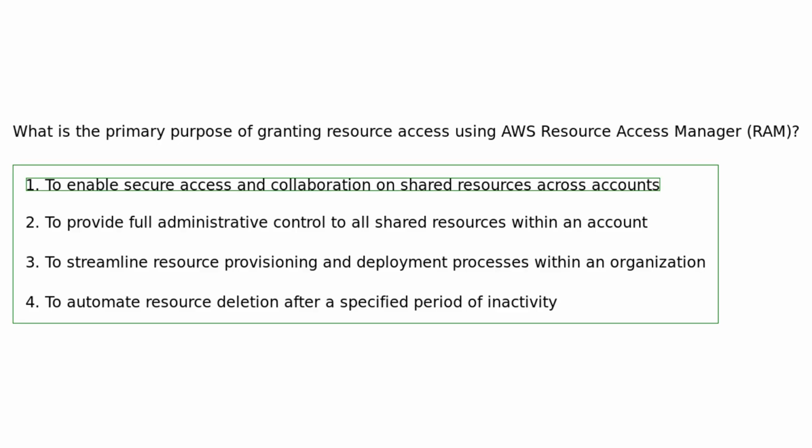Granting resource access using AWS RAM enables secure access and collaboration on shared resources across AWS accounts, improving operational efficiency and facilitating cross-account resource utilization.